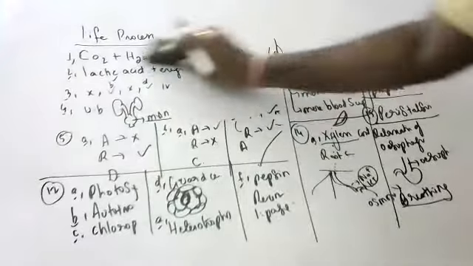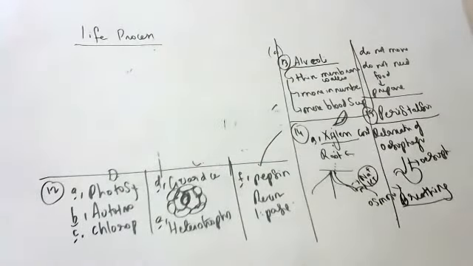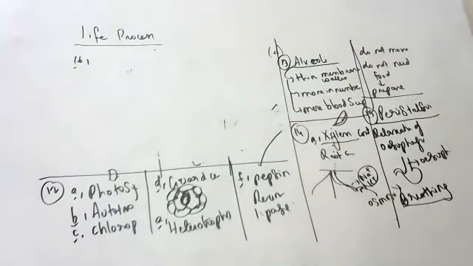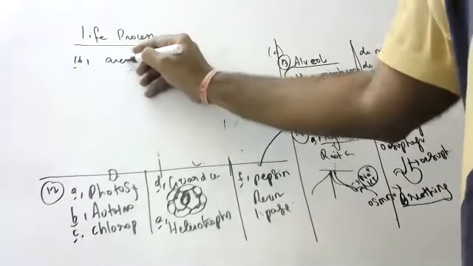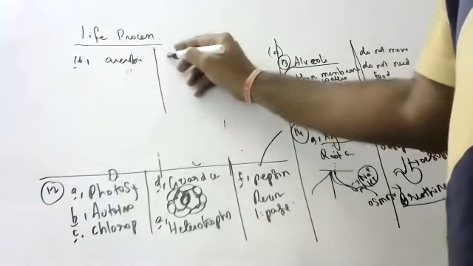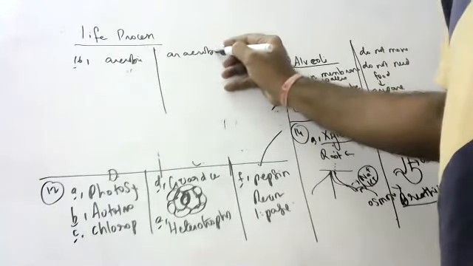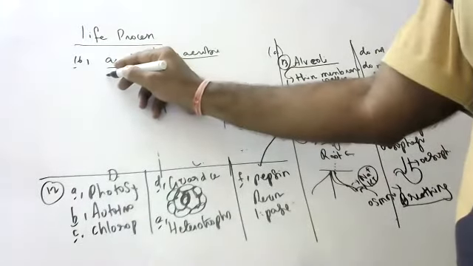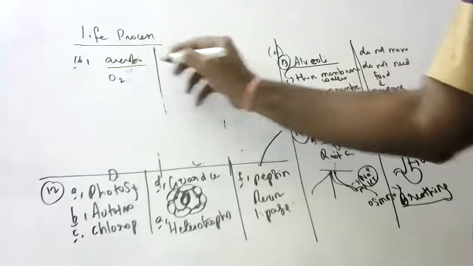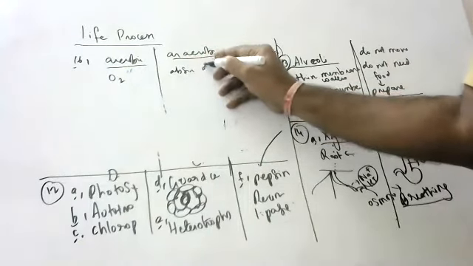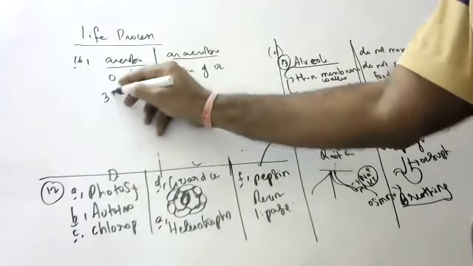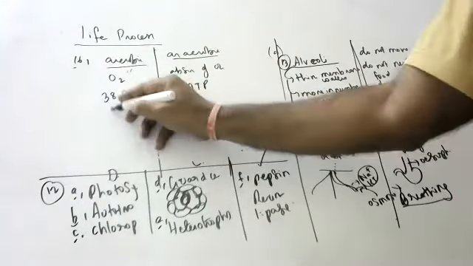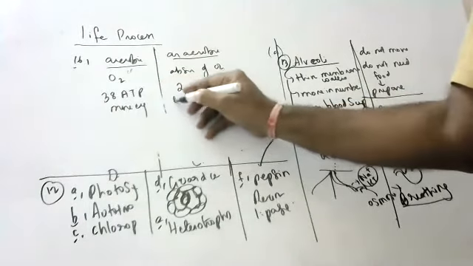Next question, children. What are the differences between aerobic and anaerobic respiration? I told you so many differences. We have made one video on this also. Aerobic respiration occurs in the presence of oxygen; anaerobic occurs in the absence of oxygen. More energy is liberated in aerobic respiration, 38 ATP, while anaerobic gives 2 ATP. More exchange of gases takes place in aerobic, less in anaerobic.